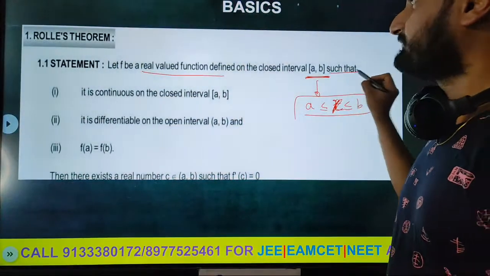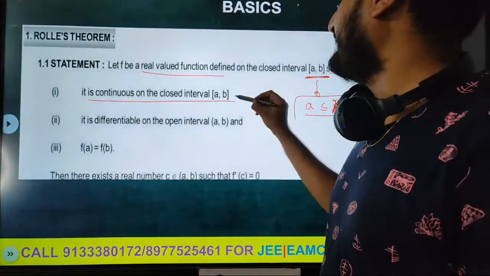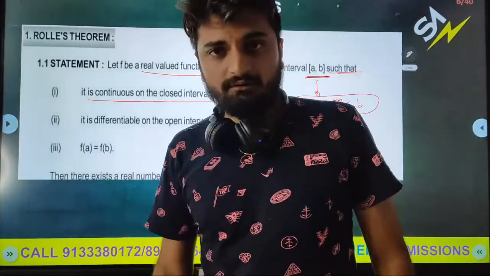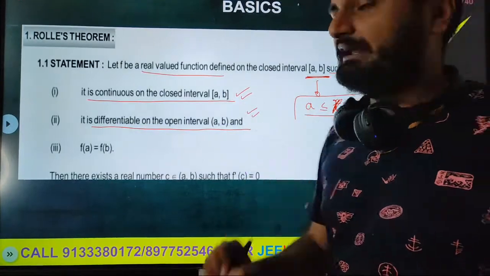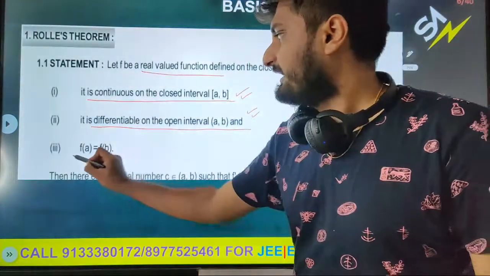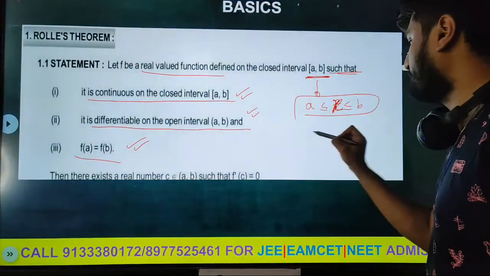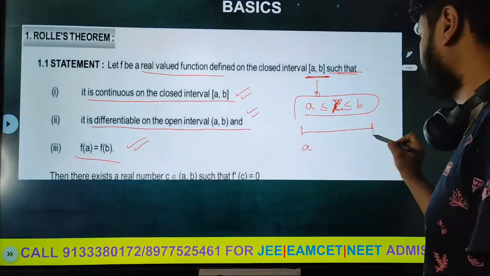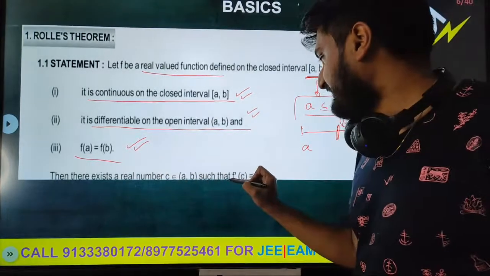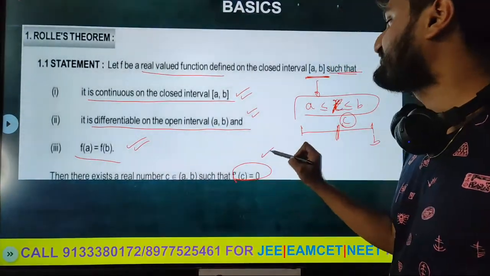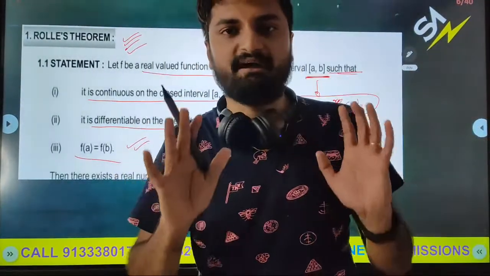Then it is continuous on the closed interval a comma b. It is differentiable on the open interval a comma b, f of a equal to f of b, and there exists some c. So between this a and b there will be some c such that f dash c is equal to 0. This is called your Rolle's theorem, everybody.